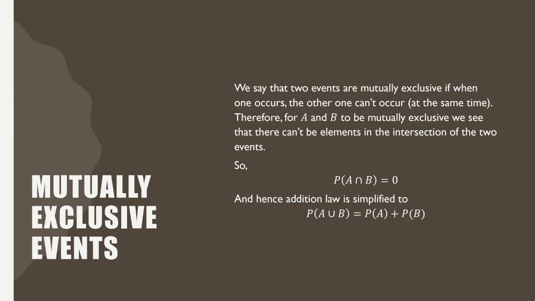So if one happens, the other one doesn't happen. In the Venn diagram, if you draw this, you draw two circles and they don't touch anywhere. Or we can say mathematically, the intersection doesn't have any elements. So the probability of A intersection B is 0. So the addition law we saw already becomes, for the union, a pure sum: probability of A plus probability of B. There is no intersection, so we don't have to subtract anything.